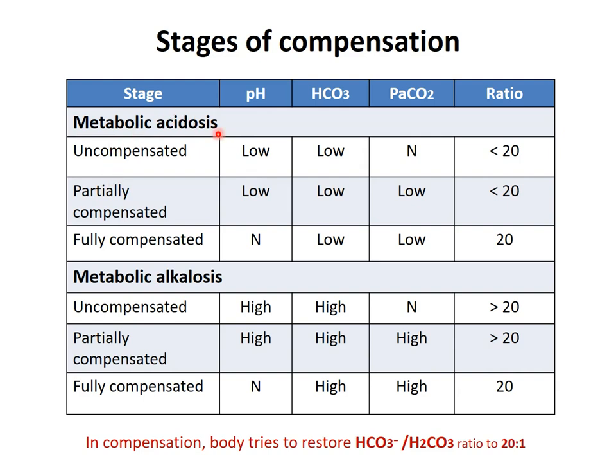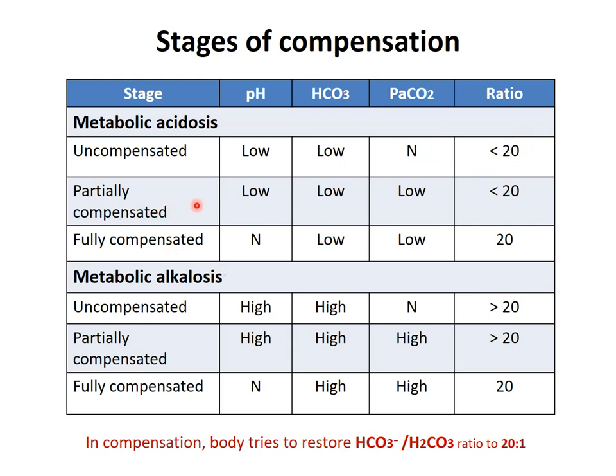In metabolic acidosis we have seen the mainly three levels: pH, bicarbonate and PaCO2, and their ratio. What happens in metabolic acidosis in the uncompensated state? pH is decreased, and bicarbonate is low because, as it is acidosis, pH is less, and as it is metabolic, the primary bicarbonate is used up. So there is a low level of pH and bicarbonate, but the PCO2 level is normal, so the ratio of bicarbonate to PCO2 is less than 20.